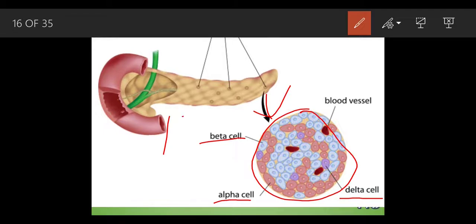Alpha, beta, we know beta is written like this according to physics, and alpha we might also be aware of, it is written like this. This delta cell is not there in your syllabus, so you don't have to study it. Only the beta and the alpha cell are inside your syllabus.